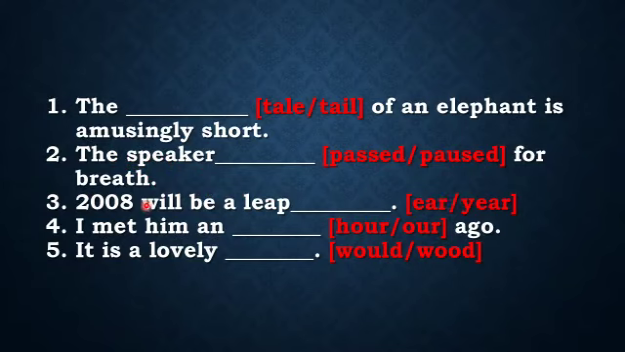Third one, 2008 will be a leap year. Which year? E-A-R or Y-E-A-R? Which year should come here? Year. I met him an dash ago. I met him an hour or our? Which one? H-O-U-R or O-U-R? Hour. An hour ago. It is a lovely dash. It is a lovely wood. Wood means forest.